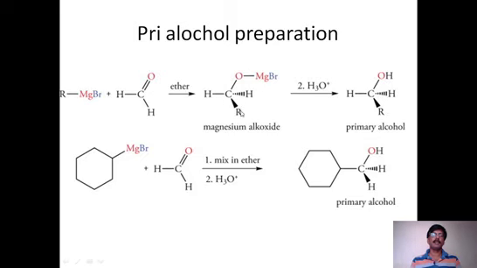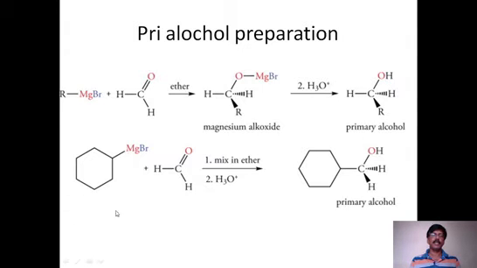Now it becomes CH3CH2OMgBr, which on hydrolysis gives CH3CH2OH. So that is primary alcohol, ethyl alcohol is formed. Very simple. So for the preparation of primary alcohol from Grignard reagent, we have to take formaldehyde, HCOH.